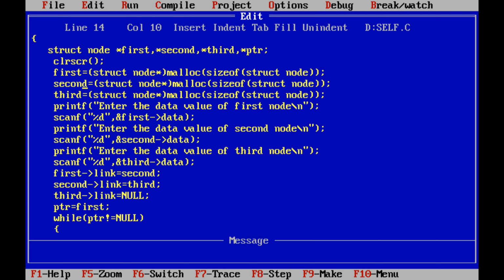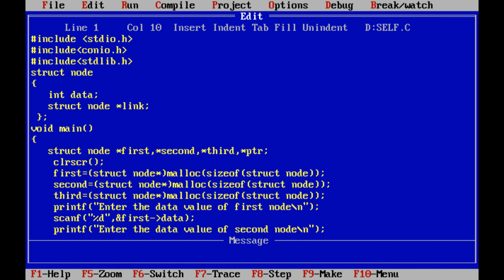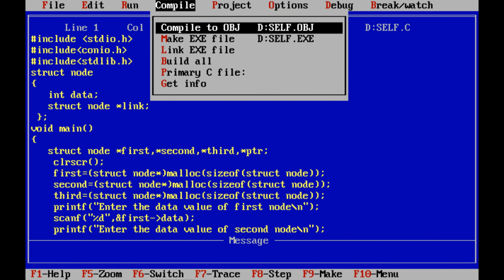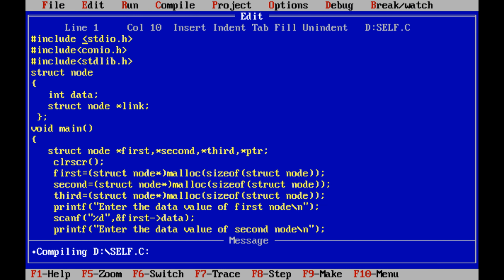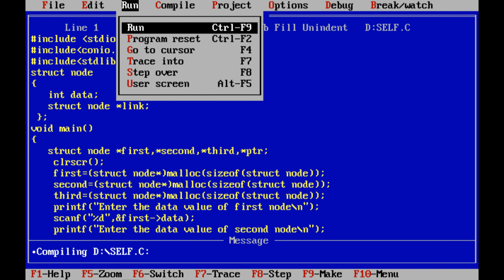So here null is stored in the header file called #include stdlib.h, so we are including this header file in our program. Without this header file, we are getting the error. So null is available in the standard library header file. Now we save the program. Now we are compiling the program. For compiling the program, we are using the command Alt plus F9. Next, we run the program. For running the program, we are using the command Control plus F9.